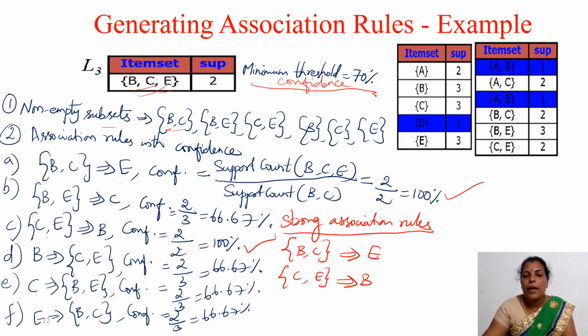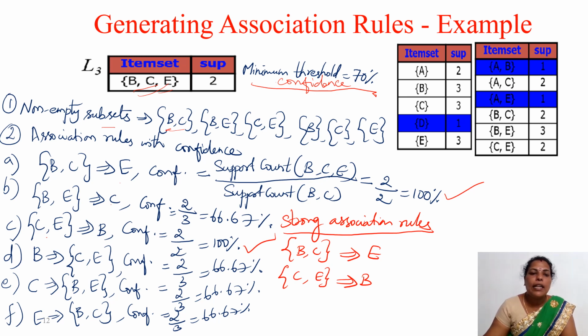Next is B comma E implies C. We have to find the support count of all, that is 2. Then for the left hand side B comma E, it is 3. So 2 divided by 3 is 66.67%. Likewise, for all the rules, we have to compute the confidence. After computing the confidence, we have to check what confidence threshold is given. Based on that, we have to find the strong association rules.